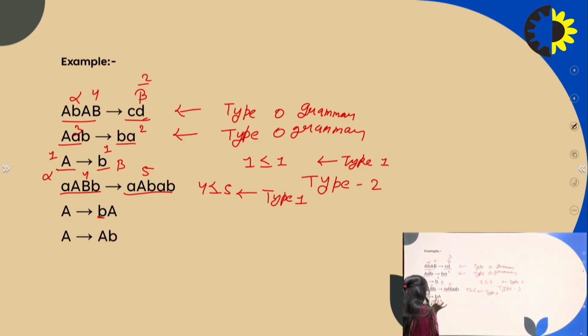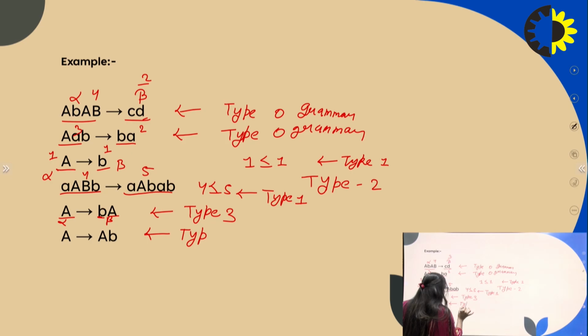A produces terminals and non-terminals. This is alpha and this is beta. So we can say this is a type 3 grammar.